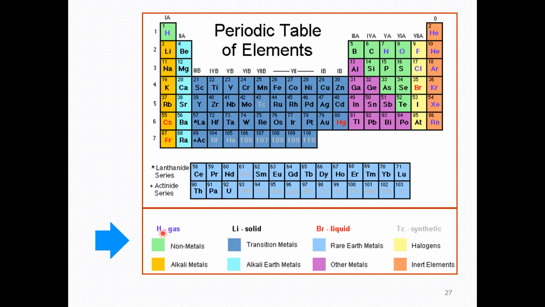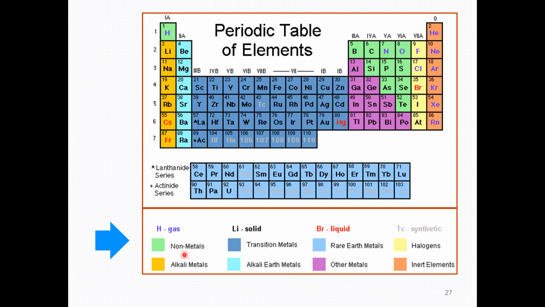So what actually is meant by the different colors? Here is hydrogen, it's a gas. Then we have lithium, which is a solid. Then we have bromine, this red color, which is a liquid. And then we have technetium, which is basically synthetic.